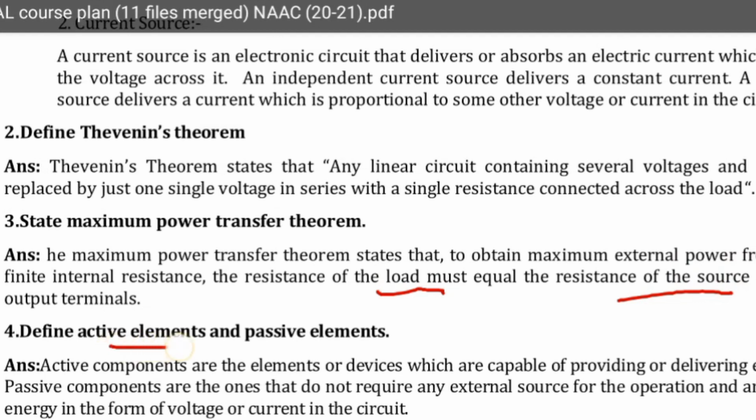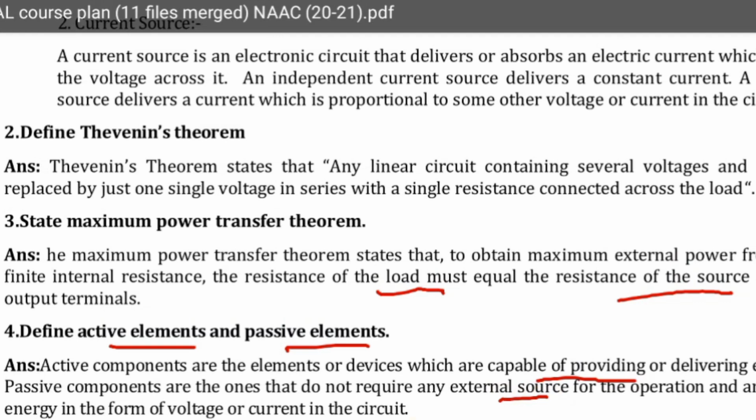Define active elements and passive elements. Active elements, in the sense, voltage sources and current sources are the active elements. Active components are elements or devices which are capable of providing or delivering energy. Passive components are those which do not require any external source.